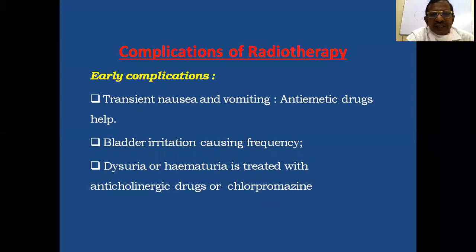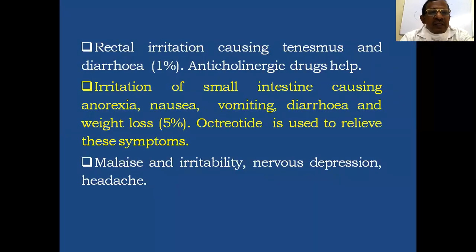Antiemetics will help for the nausea and vomiting, and if there is bladder irritation causing frequency, then antibiotics and an indwelling catheter can be given, and there may be dysuria or hematuria that are treated with anticholinergic drugs, chlorpromazine. There may be rectal irritation causing tenesmus and diarrhea, and here also anticholinergic drugs are given.